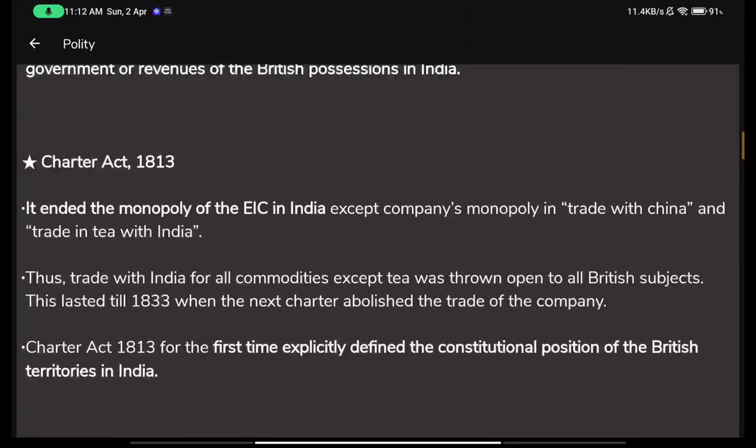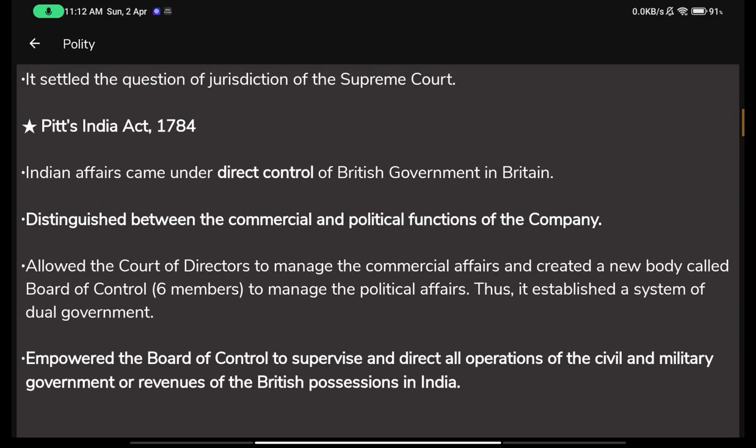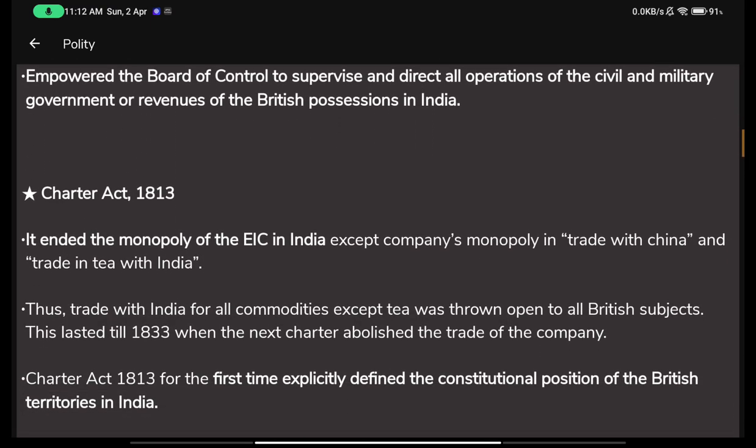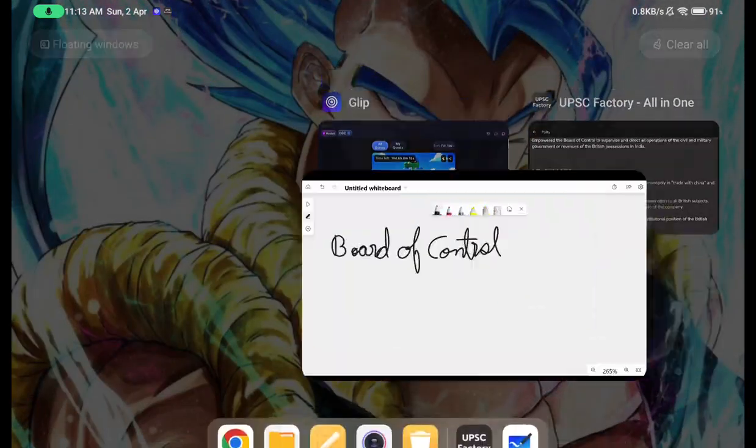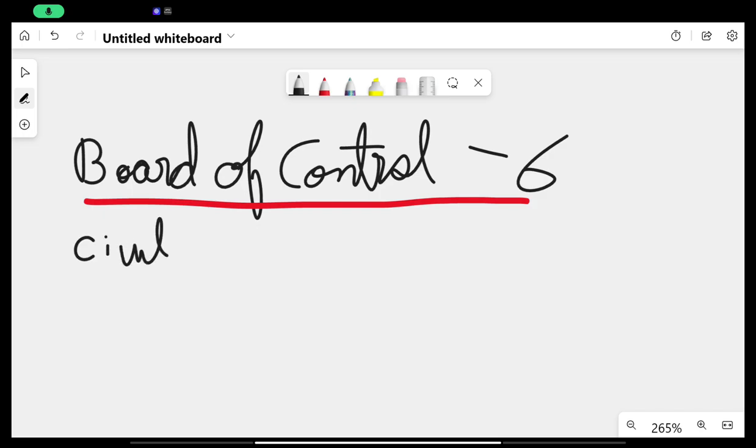The Pitt's India Act formulated a Board of Control which consisted of 6 members, and these six members controlled the civil plus military affairs. Right, they were the ones who controlled the civil plus military affairs.